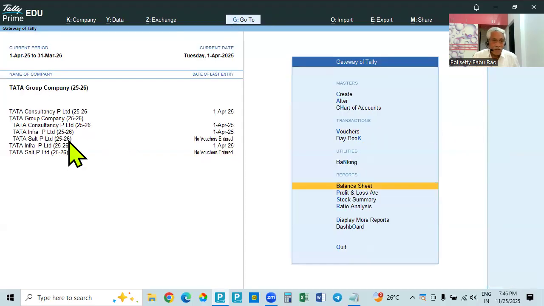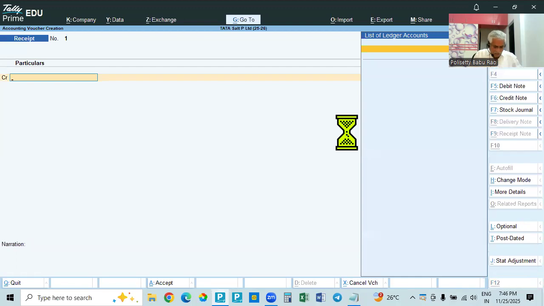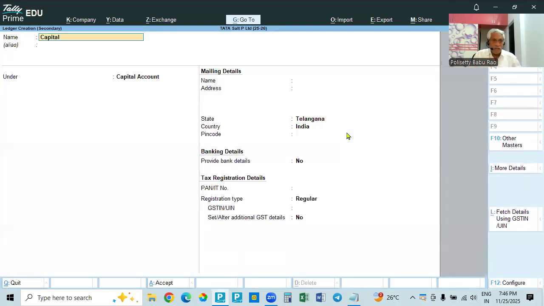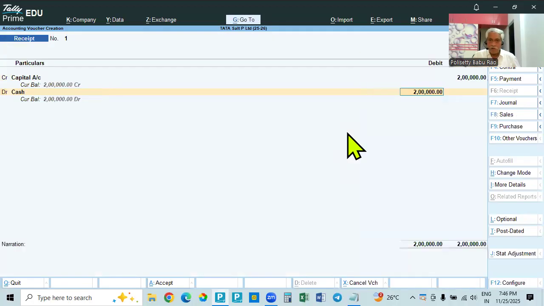And then come back. Now go to Tata Salt. Select Tata Salt. For this also we will make an entry. In this case, same date. This is another company, so we have to create the capital account. It is under capital account. Accept. And then for this, for example, we will take 2 lakhs as the capital, and then cash account 2 lakhs.